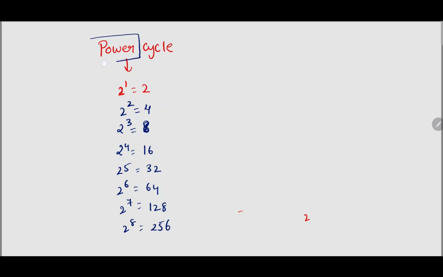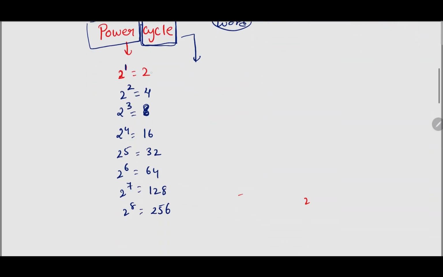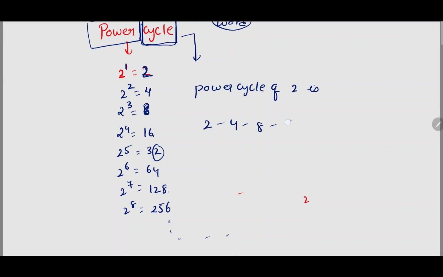So here we are decoding these two words individually, power and cycle. Power cycle is nothing but after how many powers the number starts repeating from the beginning. If you carefully observe, 2, 4, 8, 16, then again 2 came in the units place, so 2, 4, 8, 6, and in the same way it continues. So the power cycle of 2 is 2, 4, 8, 6, again 2, 4, 8, 6. This repeating pattern is called cyclicity. I hope you got the clarity.